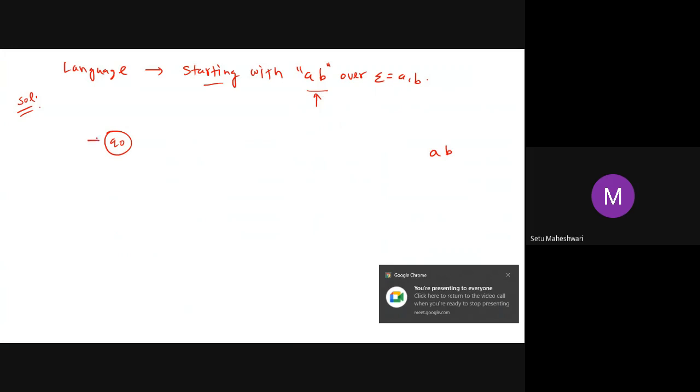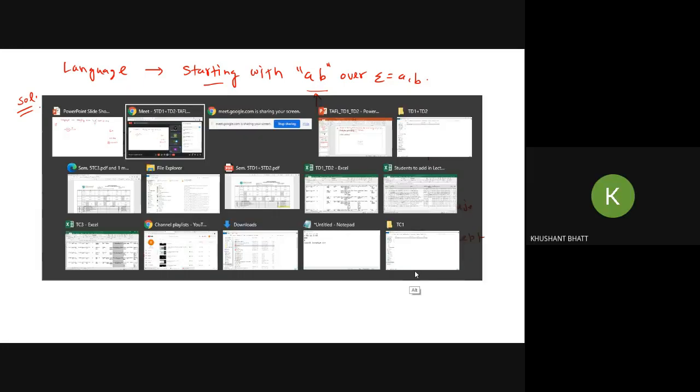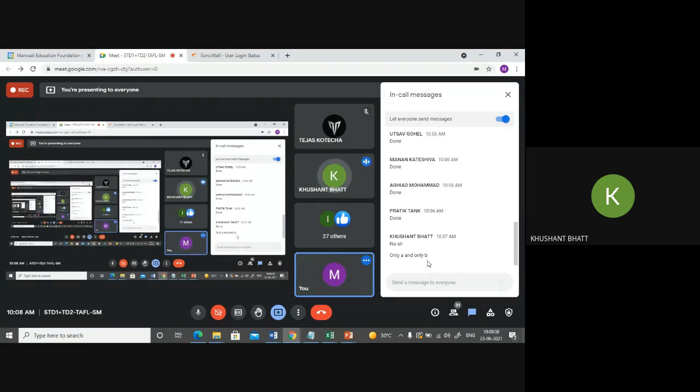So first we are supposed to map A and B. If I have only A, will I accept it or reject it? Reject. If you accept it, you will be accepting this single A also, but you are not supposed to do that. So it is a temporary rejection.